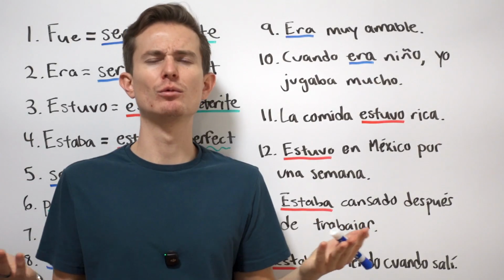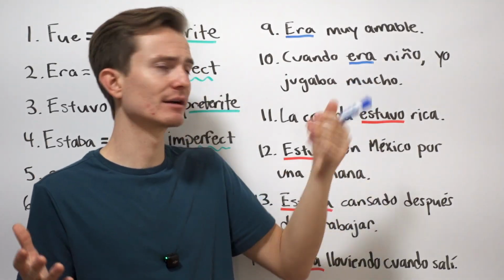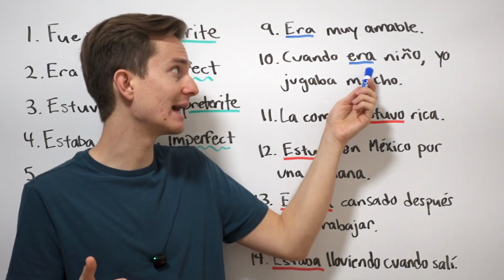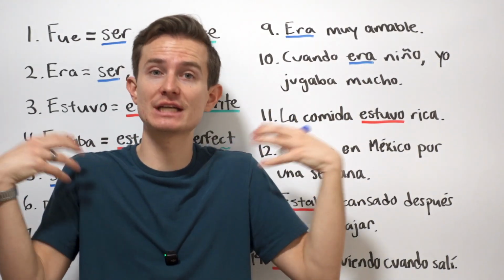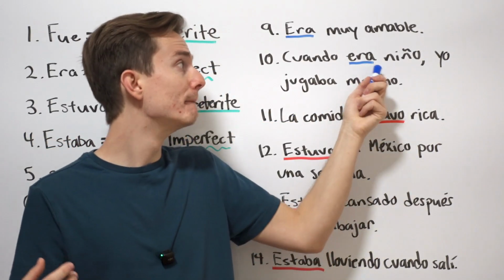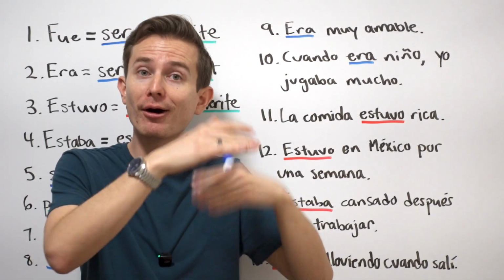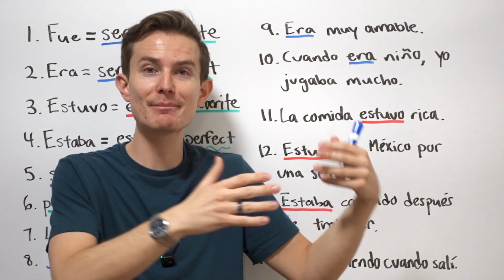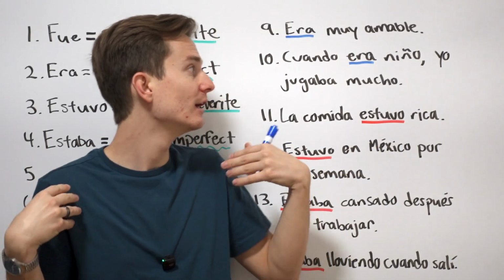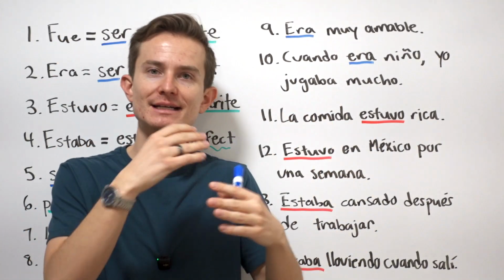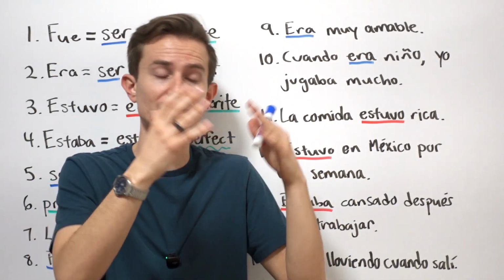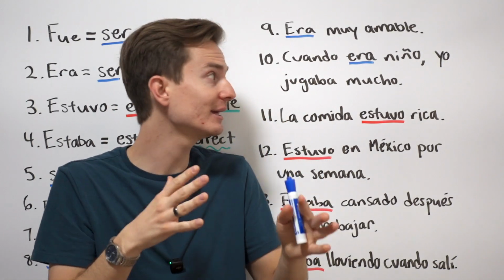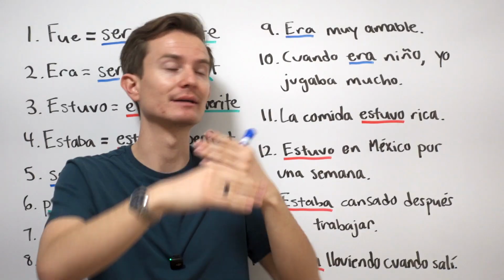Now, you might think, well, why wouldn't estar be used here? I was a kid, but I'm not anymore. Well, in Spanish, we would say that era, okay, I was a kid and I was continually being a kid, but the imperfect, right, ongoing, okay, I was continually being a kid. I didn't necessarily stop being a kid. Obviously, now I'm not a kid, unfortunately, but the idea is I was continually being a kid. That was a thing about me, okay, a trait or whatever you want to say, permanent thing about me, and that was a continual thing, okay, when I was a kid.